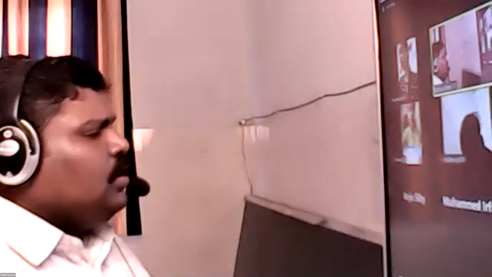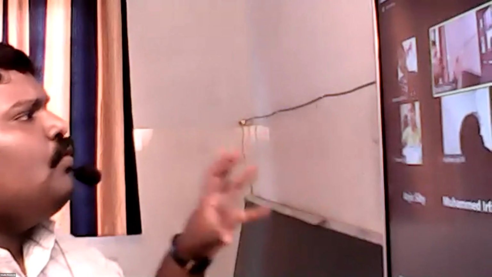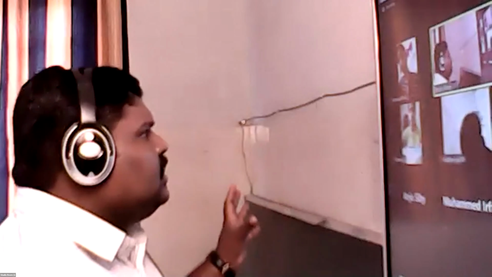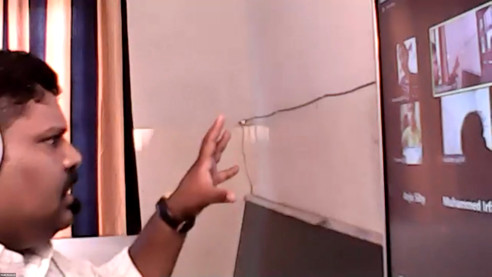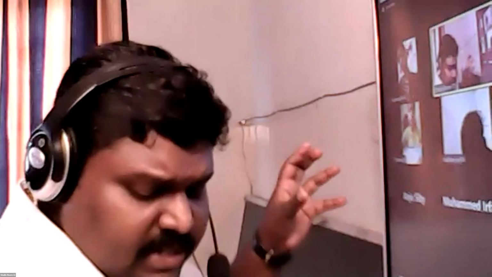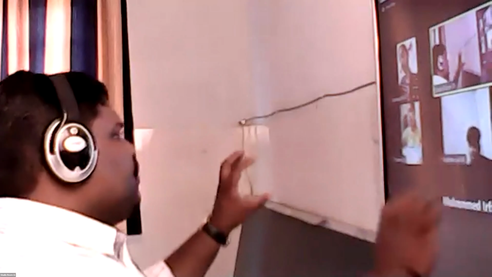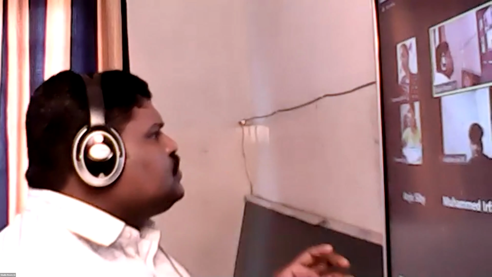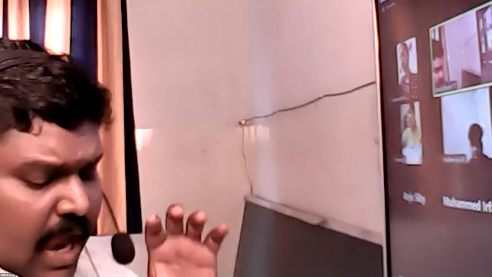In an economy, a circular flow will be there. Two groups of people are there in the economy. One is consumers. The other side, who are they? Producers. Just check the picture, the diagram. You can see one side producer, the other side consumer. A household, I mean the consumer, is mentioned here as household.